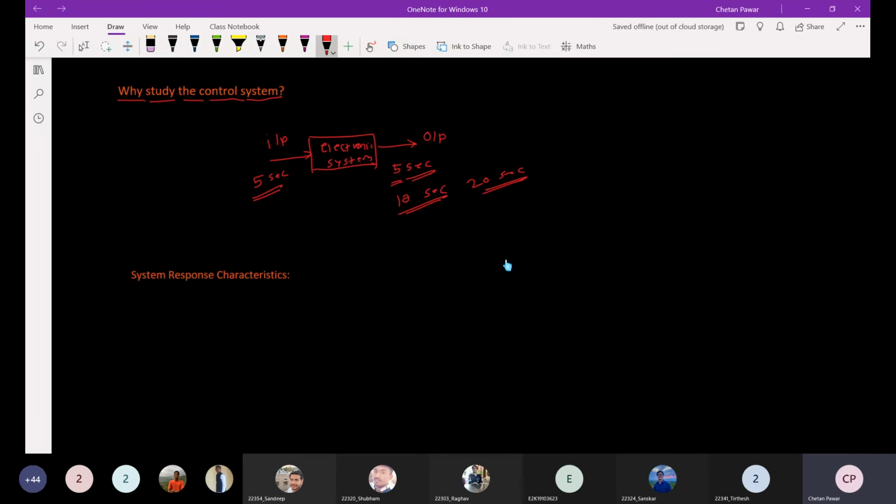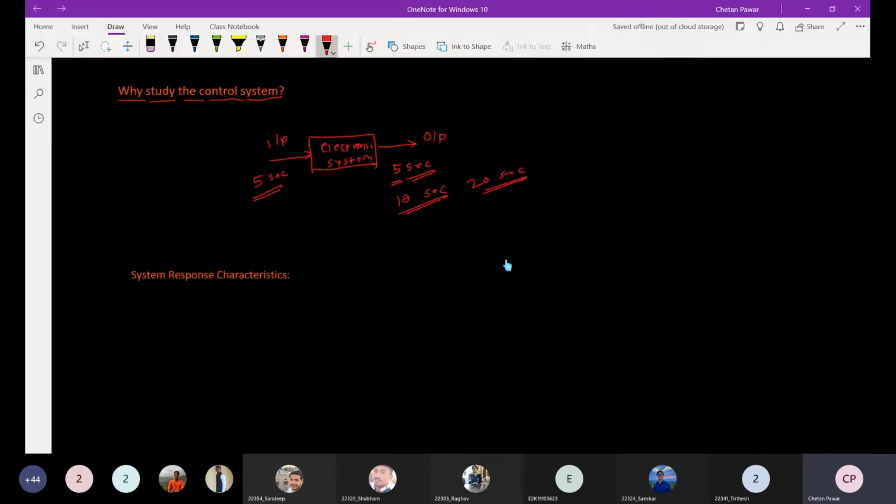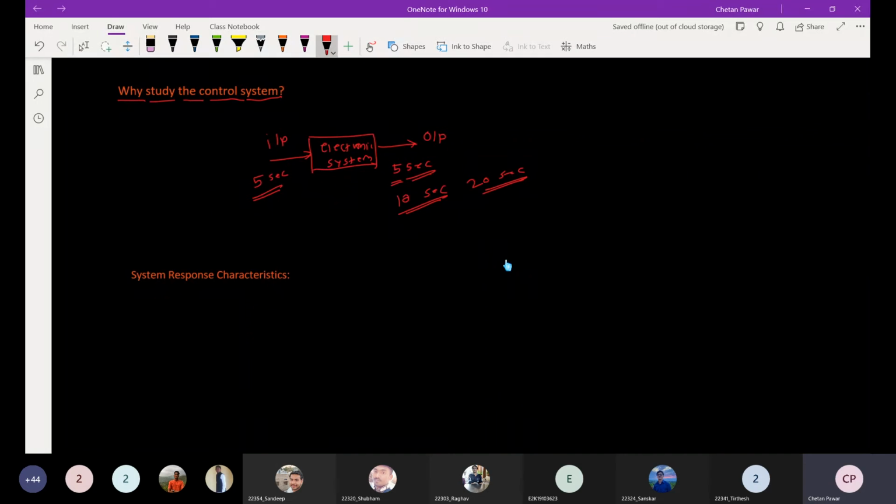So you have designed the particular electronic system, whatever you say. You have designed the AC, or you have designed any type of electronic IoT device. Whatever the thing is there, that is one type of control system only. You are using particular sensors. That sensor output will be given to the input of the controller, and the controller will drive some device. So it is one type of control system, closed loop control system. If you want to design such an electronic system, you need to study about all those things properly.